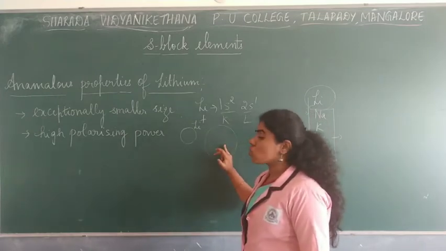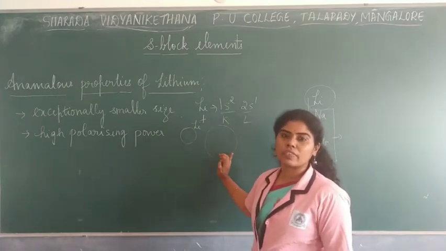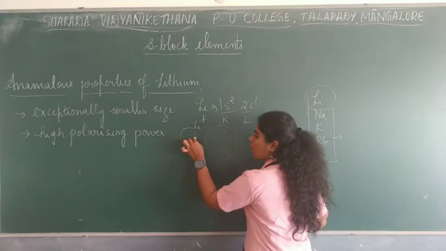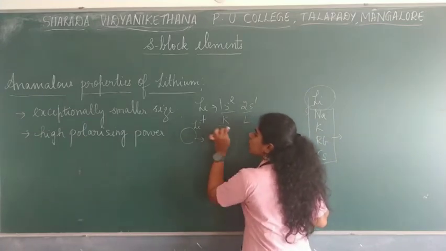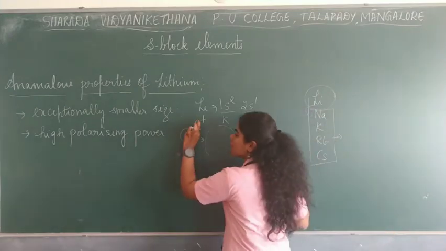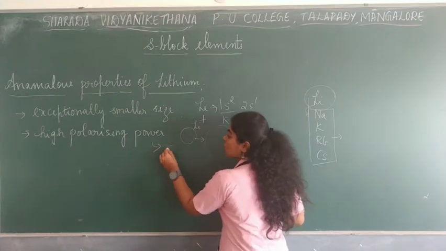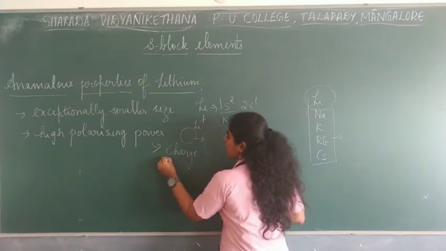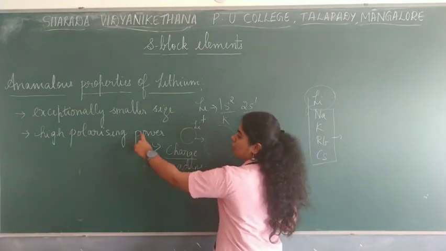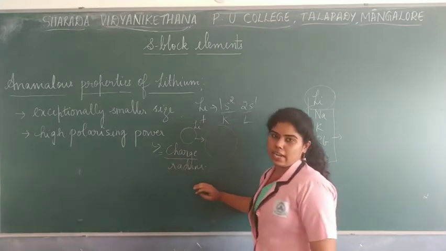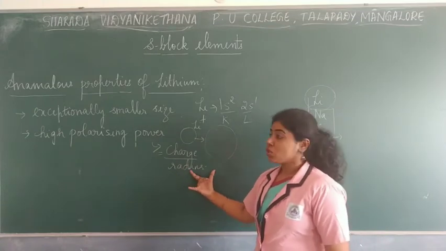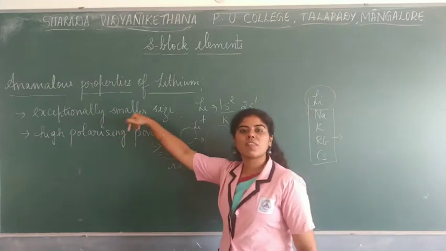So this can distort the electron charge cloud of the other anion. Now, why does this happen? We say high polarizing power in the sense of how much it can distort this electron cloud and form a bond. That is the high polarizing power. But why does lithium have high polarizing power? Because we consider polarizing power as the charge to radius ratio. So polarizing power is equal to charge by radius, which means that polarizing power is inversely proportional to the radius. As the radius increases, polarizing power decreases.